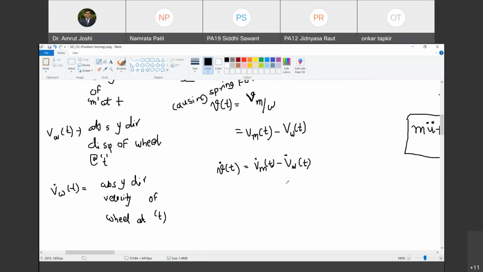Their subtraction is nothing but the relative velocity of mass m with reference to the wheel base at a given instant of time t. Happy? This is what I am interested in, V dot of t. That is responsible for causing force in the damper element. Do you agree with me? Force in the damper element.